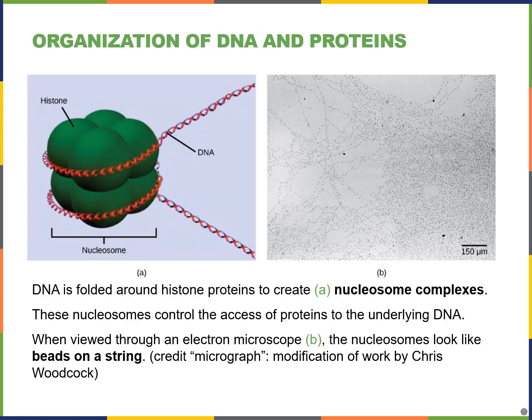We've seen the organization of DNA around histone proteins several times already. Remember that this structure that looks like beads on a string is a nucleosome, and under the electron microscope, you can see tiny little circles everywhere, and these are our nucleosomes, these beads on a string. DNA, we remember, is negatively charged overall because of the phosphate groups, and histone proteins are positively charged, so there's usually a pretty strong interaction between the two.